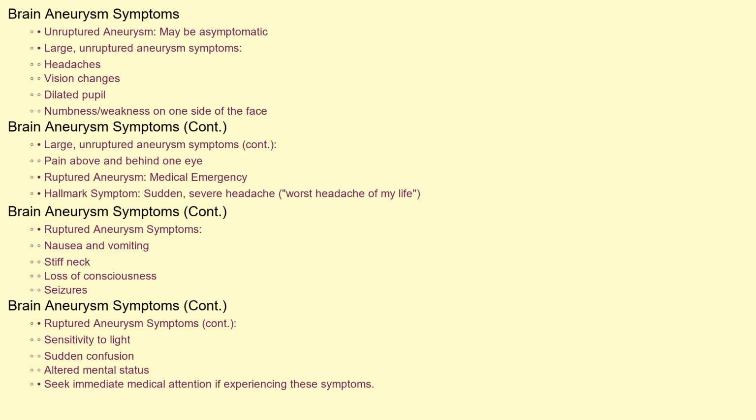A ruptured aneurysm is a medical emergency. The hallmark symptom is a sudden, extremely severe headache, often described as the worst headache of my life. Other symptoms of a ruptured aneurysm include nausea and vomiting, a stiff neck, loss of consciousness, seizures, sensitivity to light, and sudden confusion or altered mental status. Anyone experiencing these symptoms needs immediate medical attention.